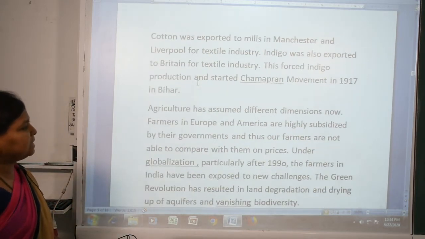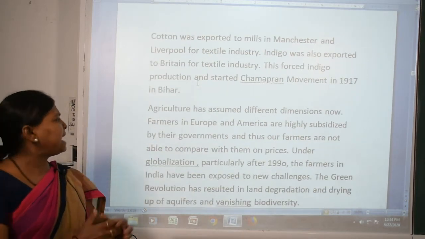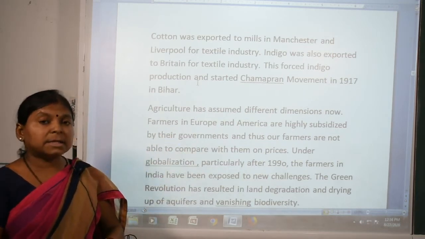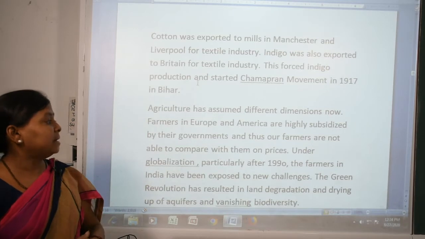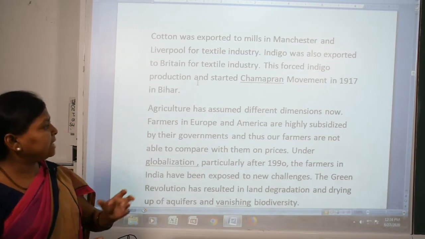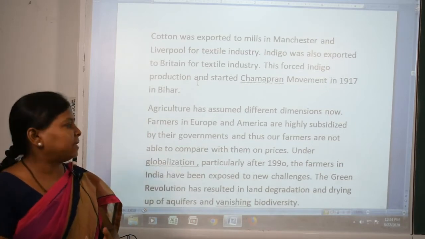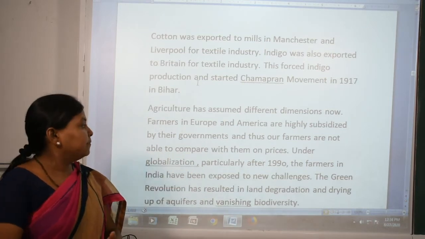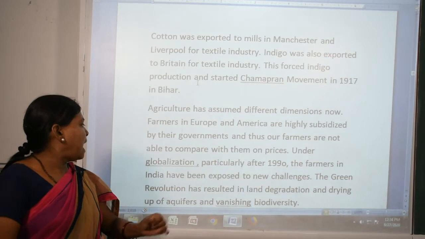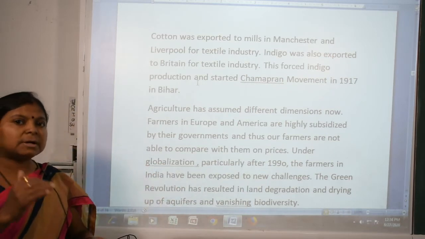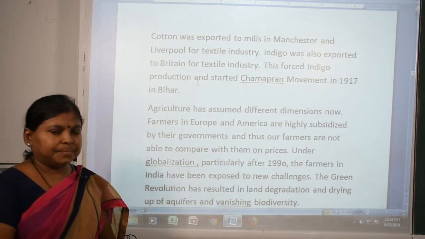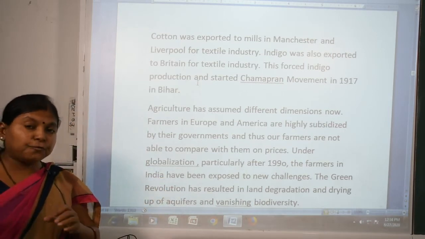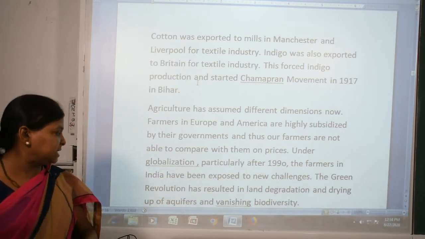Agriculture, as you have seen, has a different dimension. Farmers in Europe and America are highly subsidized by their governments and so they get good development. But our farmers are not able to compete with them on price. Under globalization, particularly after 1990, farmers in India have been exposed to new challenges.